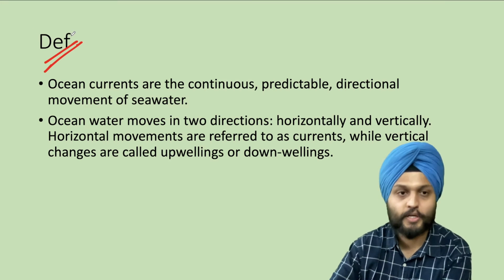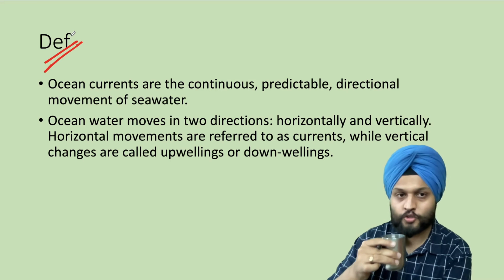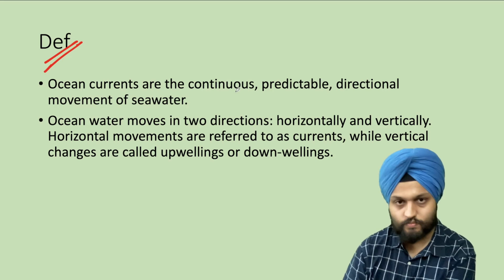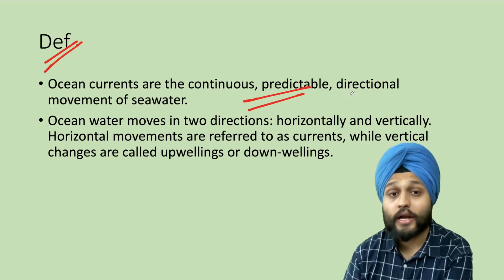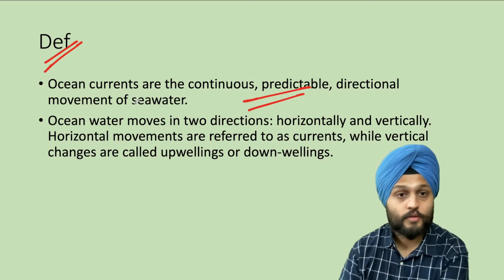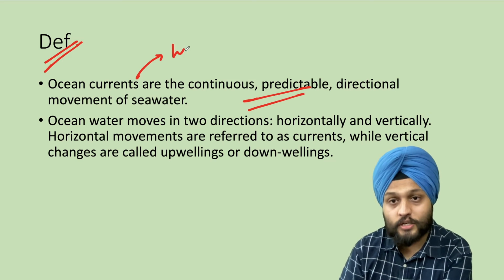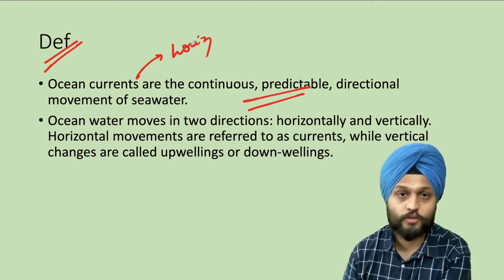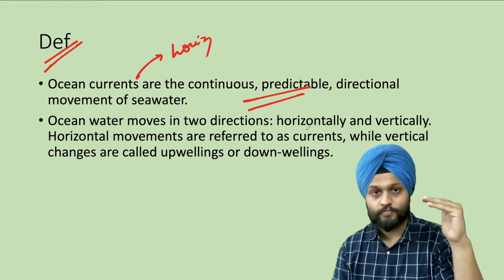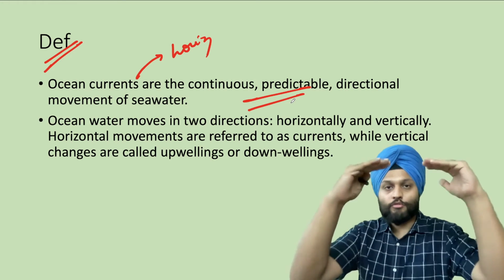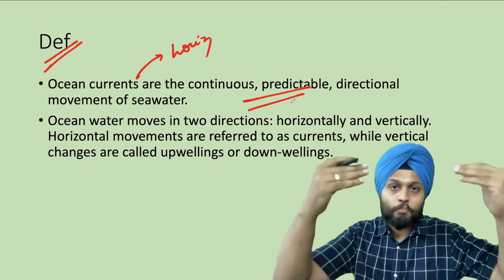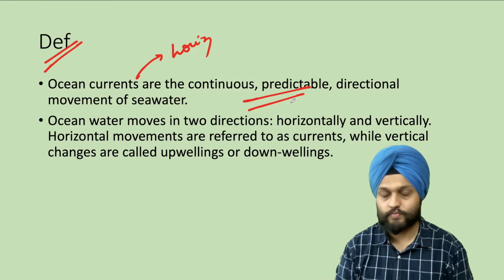You've cleared pre, you are expected to know this. Okay, so this is the definition of ocean currents. They are continuous, predictable and directional movement of sea water. And when I say movement, it is the horizontal movement. So there are two directions in which the ocean water moves. So one is the horizontal movement and vertical movement. The denser water going down, lighter water coming upwards. So upwelling and downwelling.